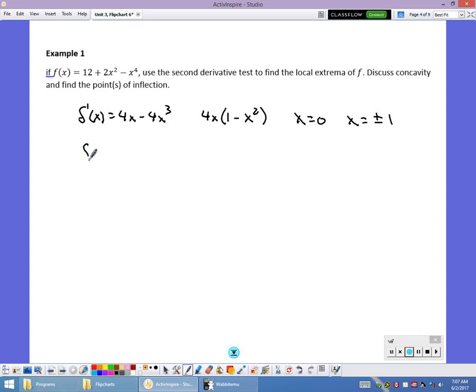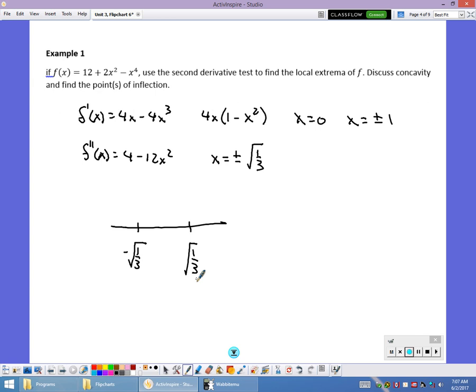If I find the second derivative, 4 minus 12x squared, if I solve that, I get possible points of inflection at plus or minus the square root of 1/3. Don't need to simplify that. Draw your number line just like you did with your first derivative test. Put in negative square root of 1/3. Put in positive square root of 1/3.